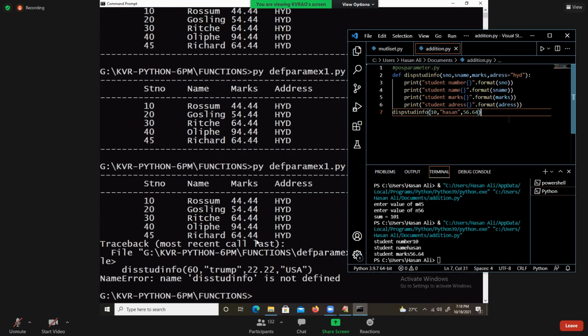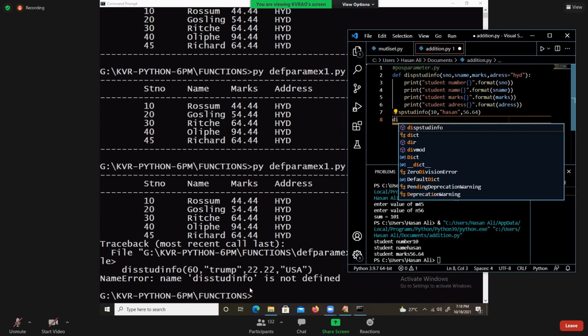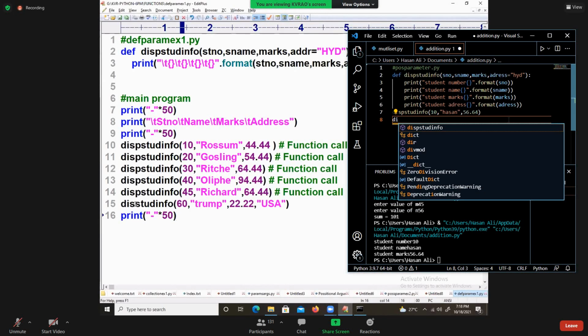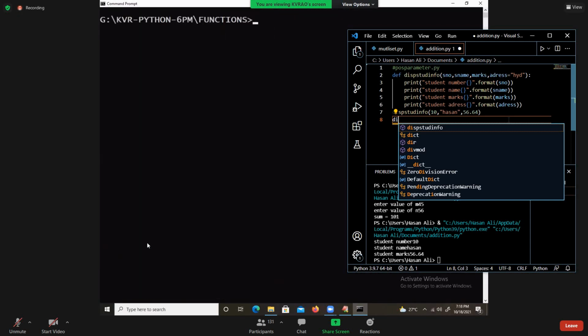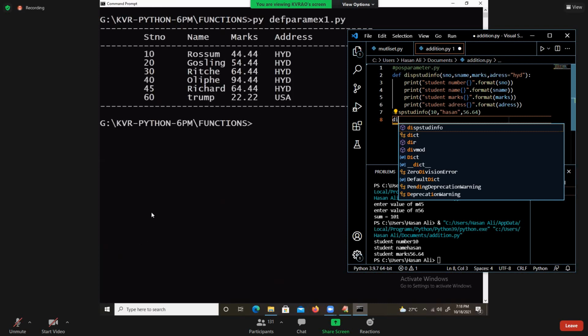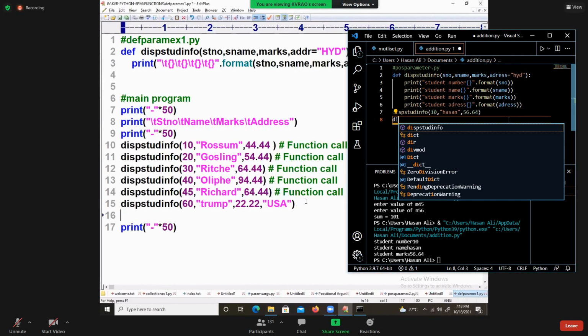See that Trump, what is happening? Display student info. Okay, execute, see the output of it. Yes, Trump is living in USA. No problem. Let us go to one more example here.